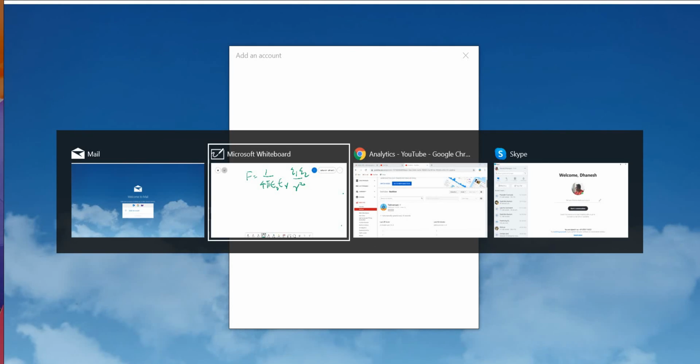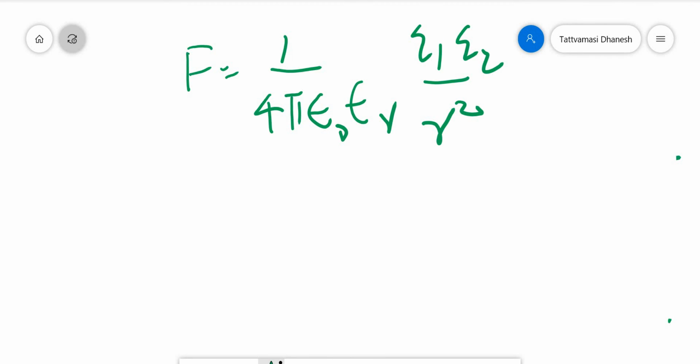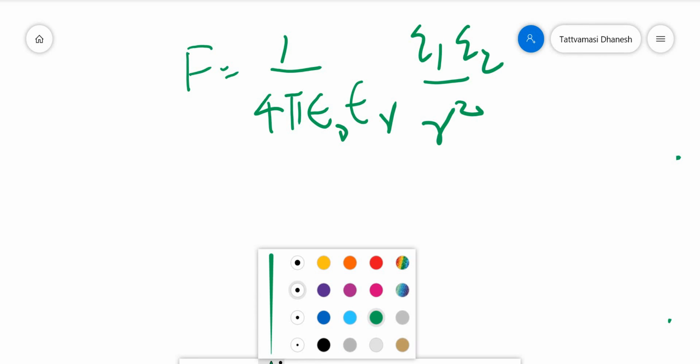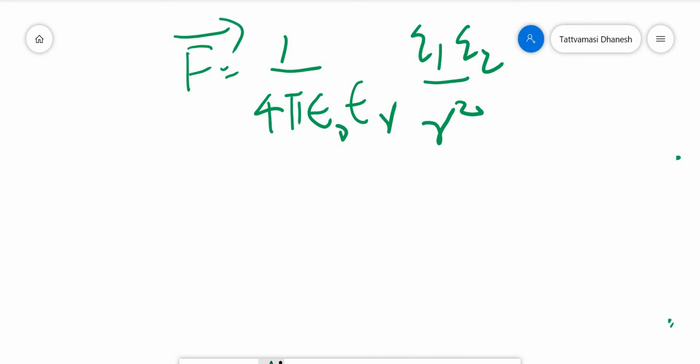We need to put the vector sign here. See, this is vector f is equal to q1 q2. Charge you cannot convert into a vector. Charge is a scalar, so into r cap. So r cap is needed.